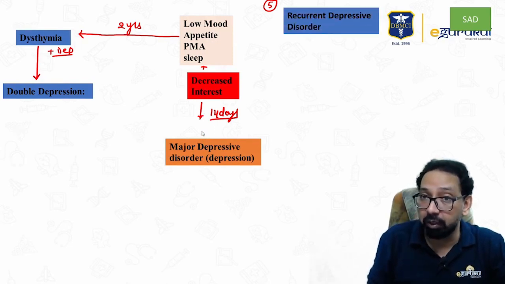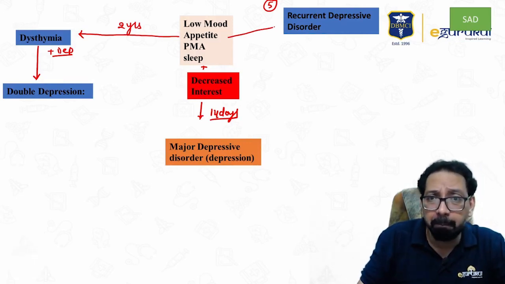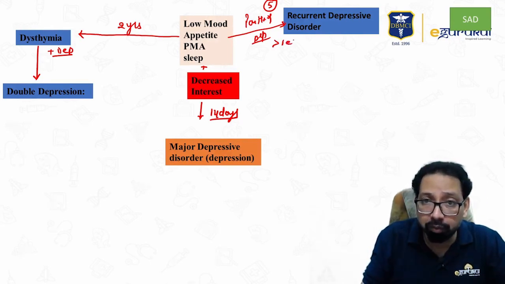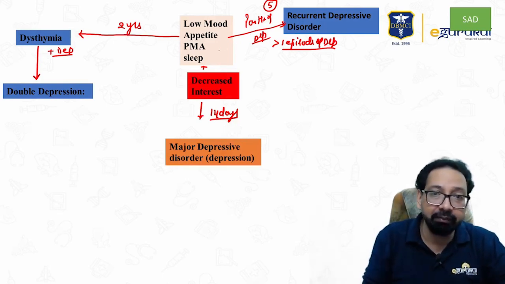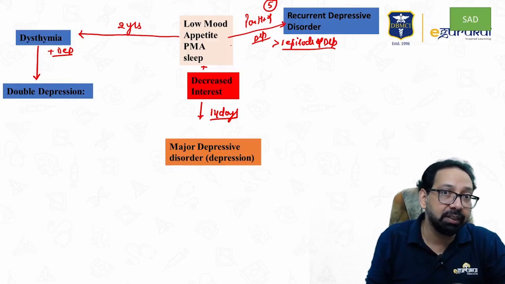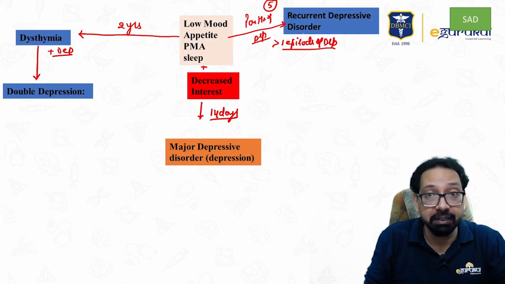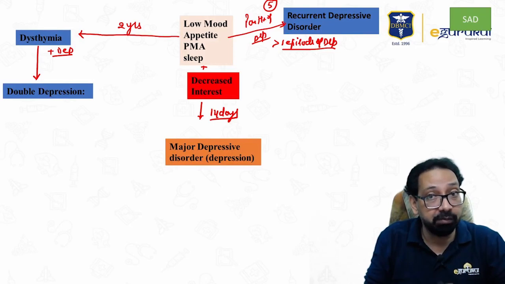If you took history and found that the patient has a past history of depression, means more than one episode of depression, and they will give you these symptoms and say that in the past the patient was having these symptoms for which he was treated, then you will say it is recurrent depressive disorder. The diagnosis would not be major depressive disorder. The diagnosis would be recurrent depressive disorder.